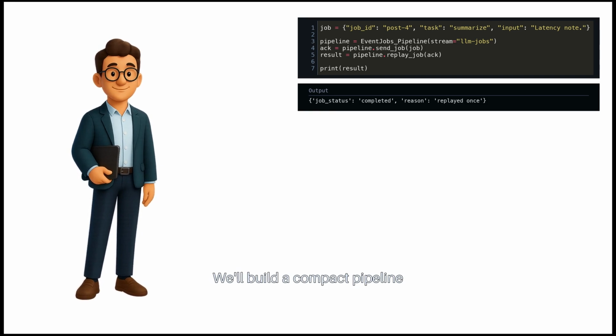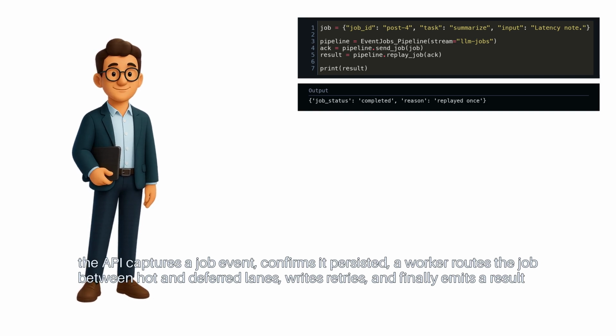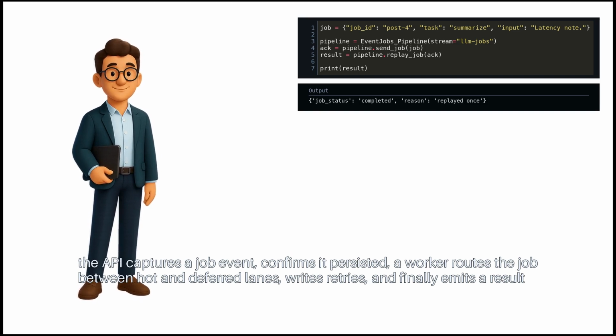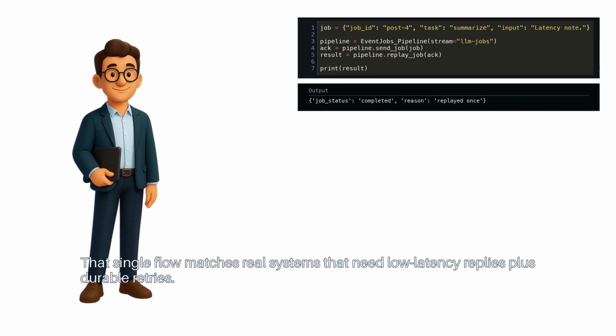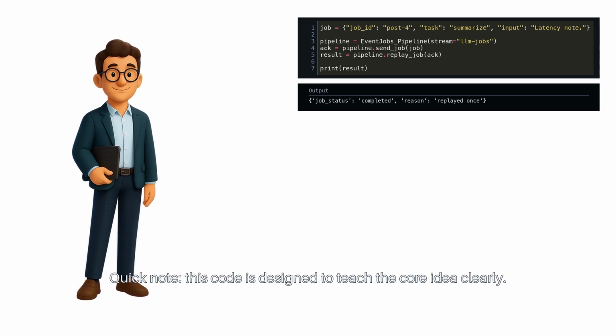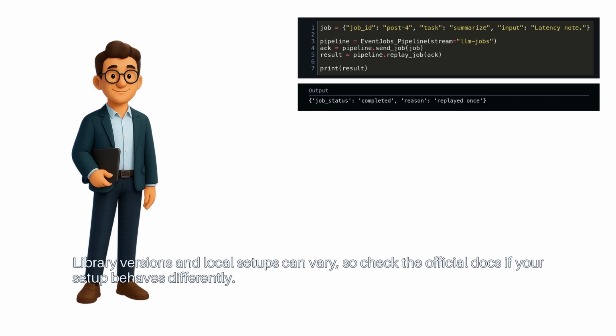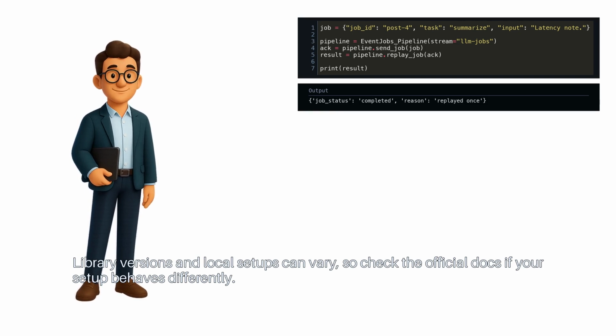We'll build a compact pipeline. The API captures a job event, confirms it persisted. A worker routes the job between hot and deferred lanes, writes retries, and finally emits a result event. That single flow matches real systems that need low latency replies plus durable retries. Quick note: this code is designed to teach the core idea clearly. Library versions and local setups can vary, so check the official docs if your setup behaves differently.